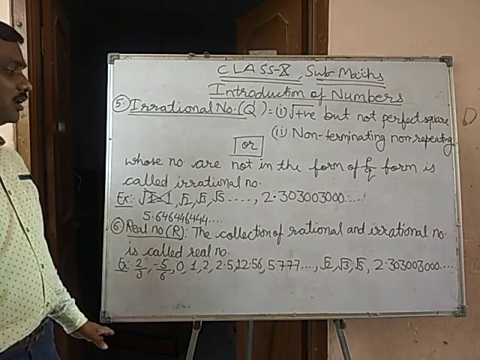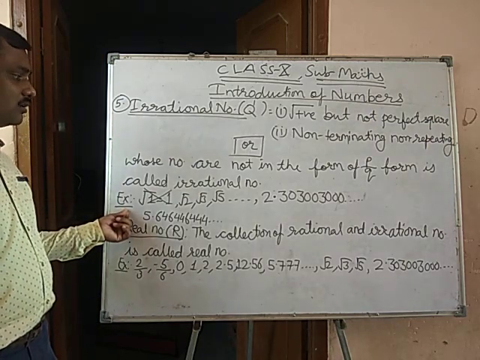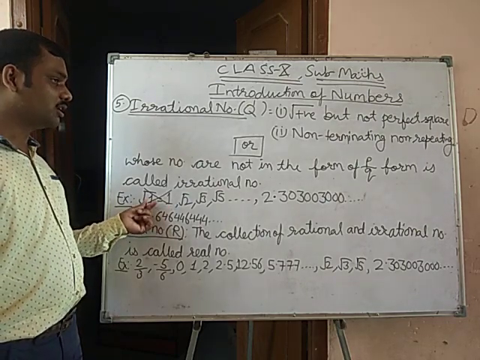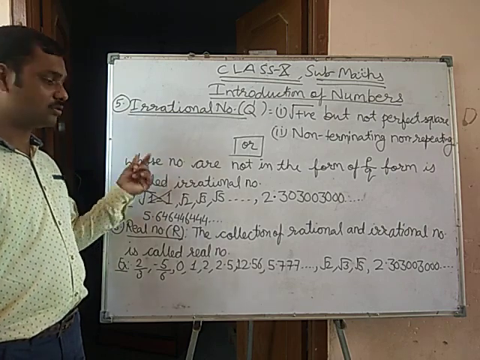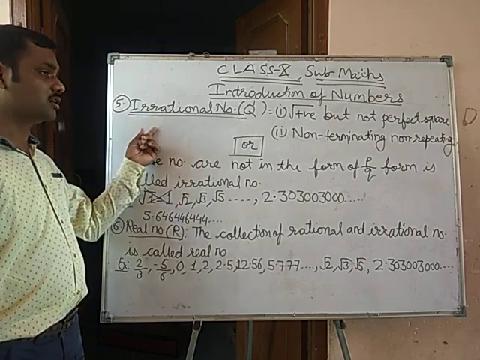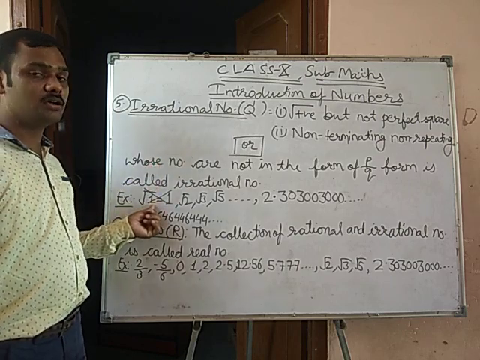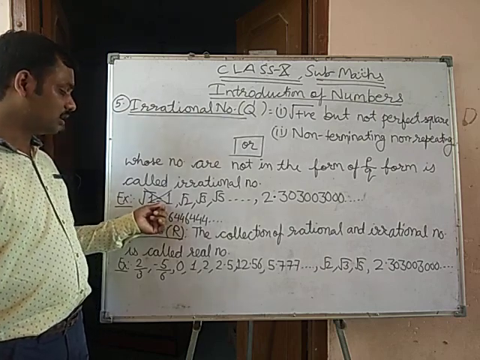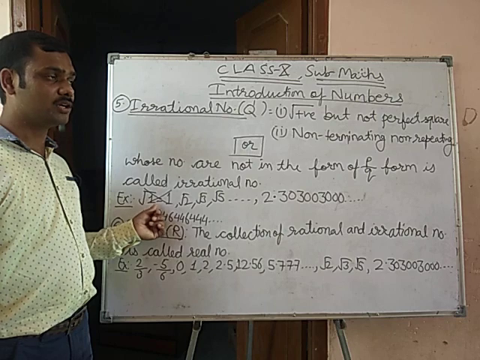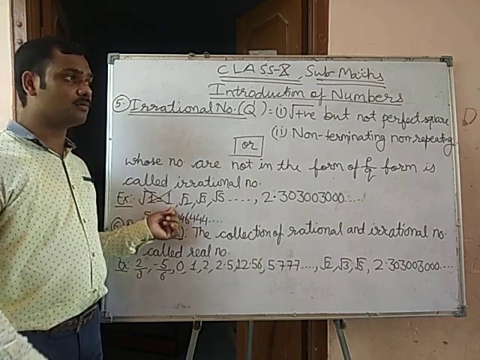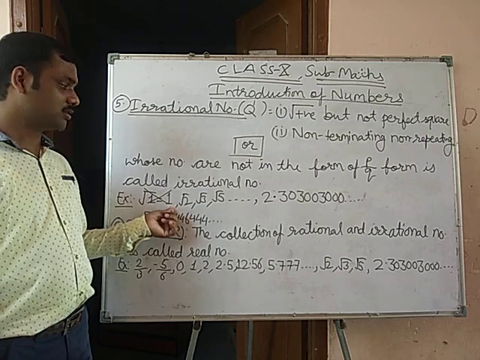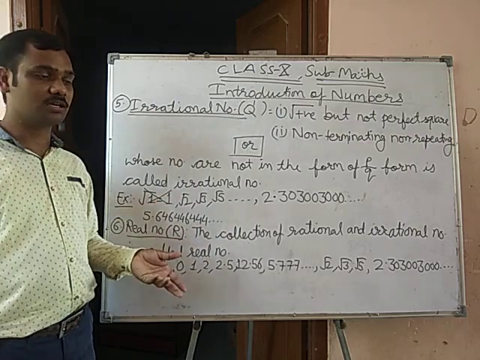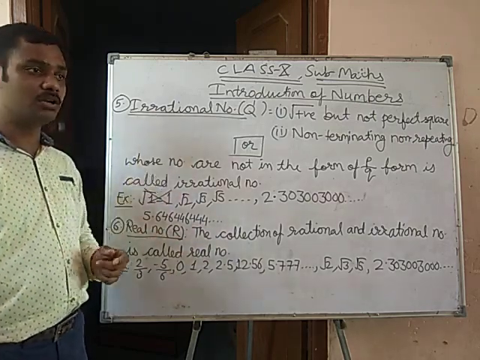Example, root 1. The root of 1 is 1, so root 1 is not an irrational number, because 1 is a perfect square, and we get the value of root 1 as 1, since 1 into 1 is equal to 1. If we multiply a number and get the same number, then it is not an irrational number.